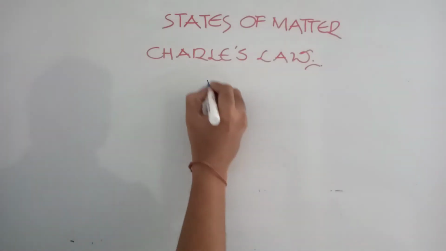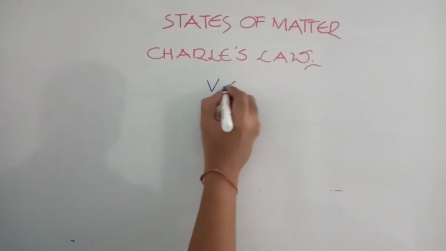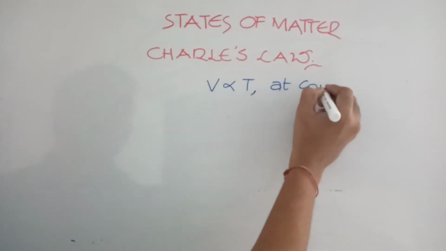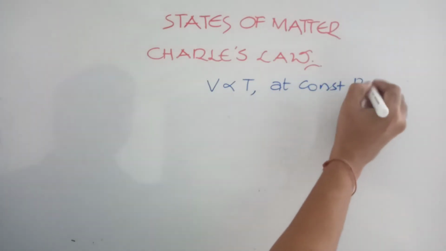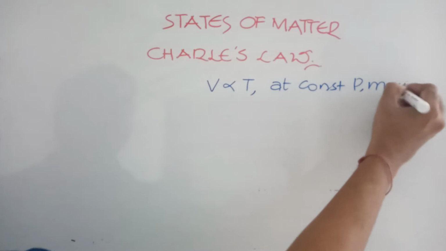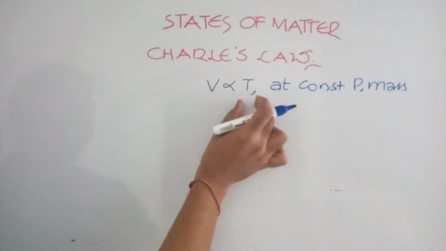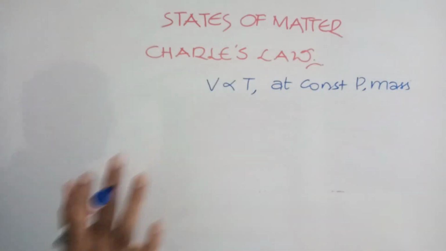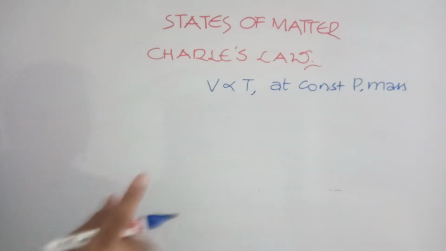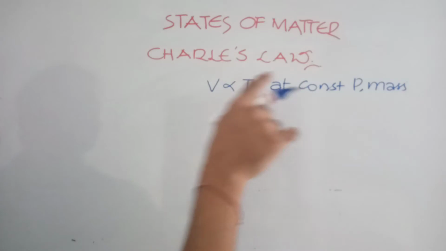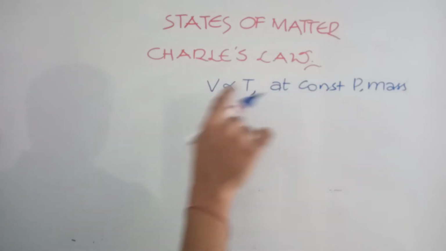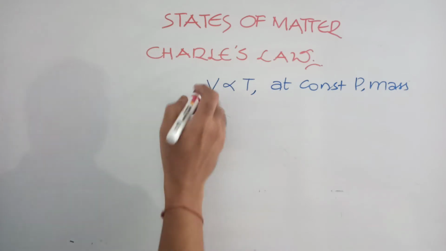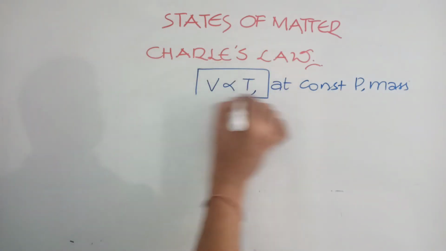Charles law is the relation between volume and temperature at constant pressure and mass. Volume is directly proportional to absolute temperature at constant pressure and mass. This is the way of remembering. The statement: at constant pressure, the volume of a given mass of gas is directly proportional to absolute temperature.